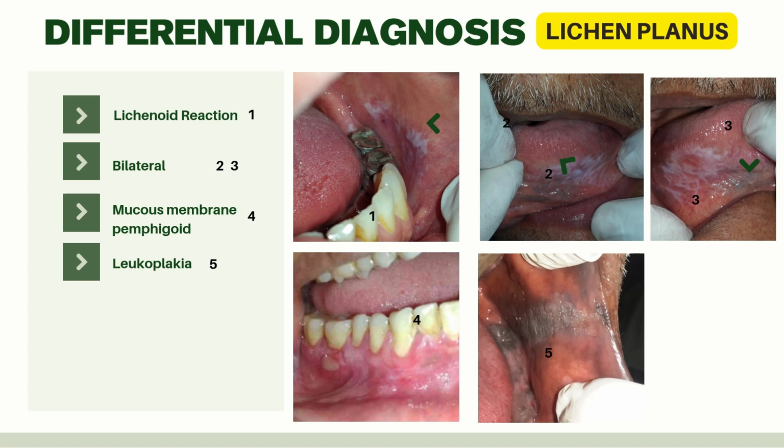Then coming to the other differential diagnosis, mucous membrane pemphigoid. As you can see in picture number 4, it forms bullae, it forms vesicles that rupture, and there are no crisscross white lines present on the buccal mucosa or gums or anywhere where it's happening.